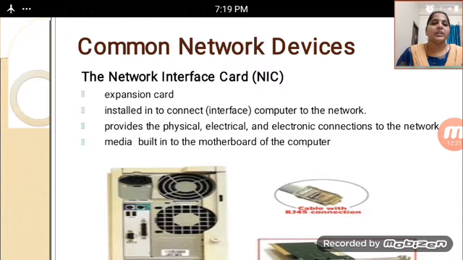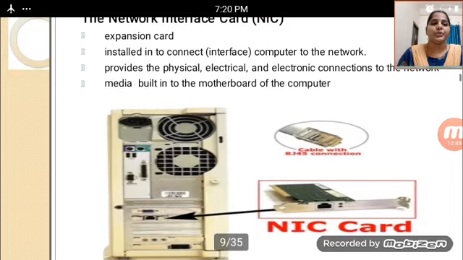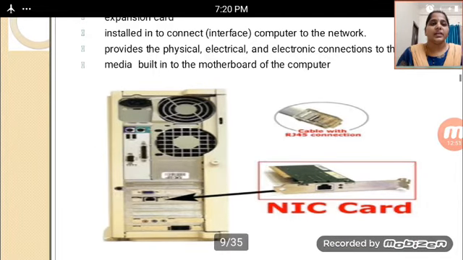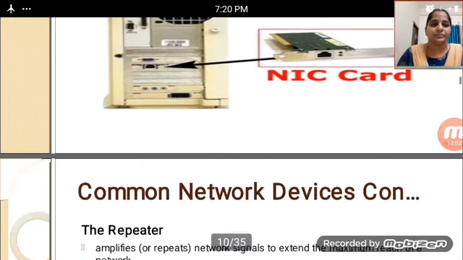A NIC is installed in a computer that is connected to a network. It provides the physical, electrical and electronic connections to the network. It is built into the motherboard of the computer, as shown in the figure. The NIC card is connected with the CPU and the cable with its connections. This is what we need to know about the NIC card.